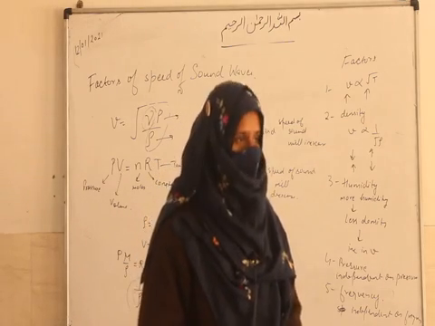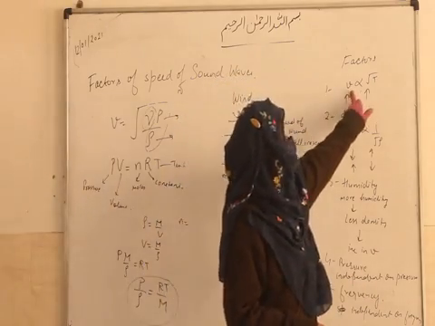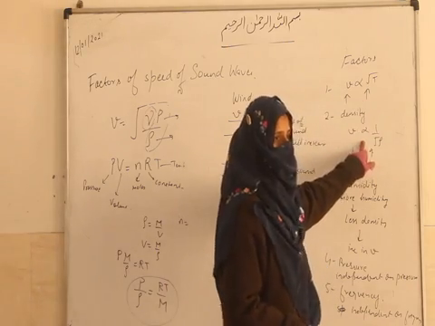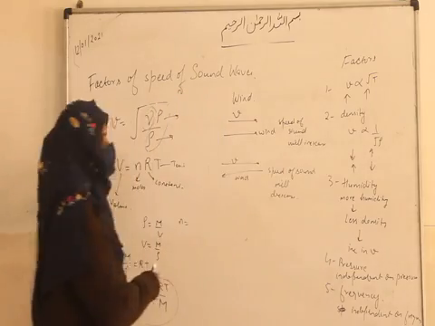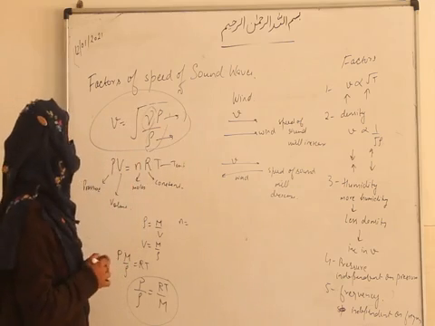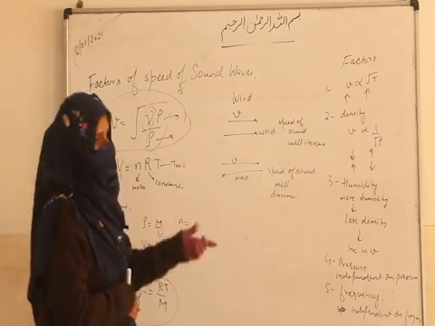They will ask theoretically, so you have to give a proper explanation. You can directly use this formula. This Laplace formula you should always remember: v equals the square root of gamma p upon rho. From this formula we determine all the factors.